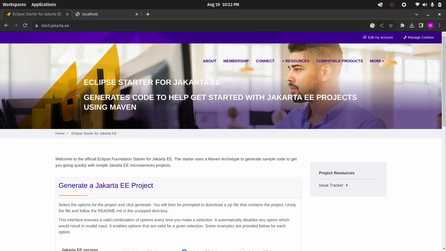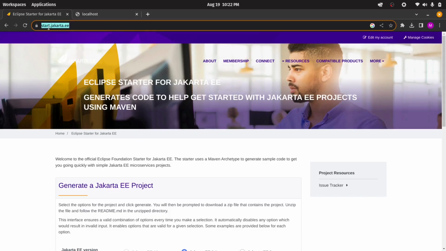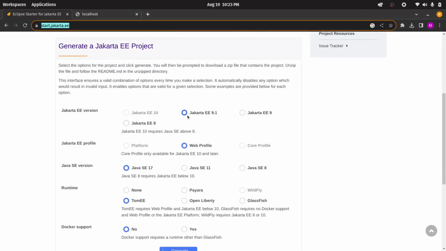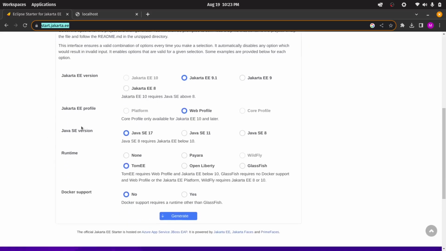Let's create a JakartaEE Hello World project. We can use JakartaEE starter from Eclipse Foundation to bootstrap our project. Go to start.jakarta.ee. Then select JakartaEE version. I have selected 9.1. Next, select profile.